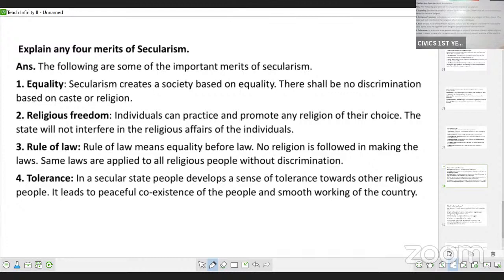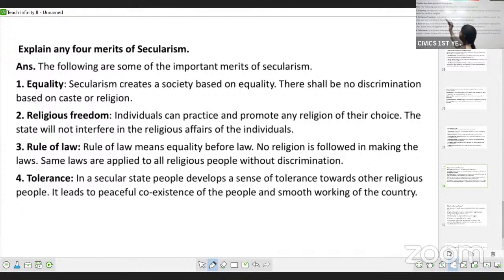And LAQs, I told you, yesterday we discussed the LAQs. If you are learning at least 3 LAQs from chapter 1 and 2, that is chapter 1 scope of political science, chapter 2 elements of state and characteristics of sovereignty, you will be able to attempt 2 questions. And for the 3rd question, you can learn socialism and Gandhism. Out of those 2 questions, you will get 1. So if you are learning 5 LAQs, you will be in a position to answer 3 questions.